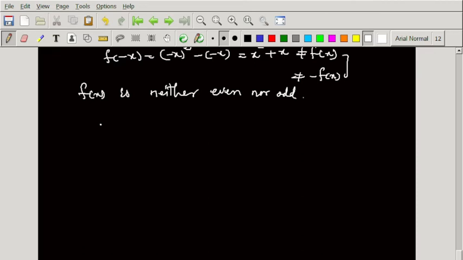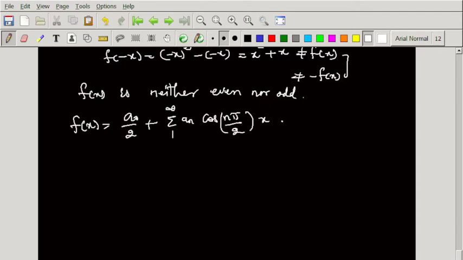See, when the function is neither even nor odd, then f of x should be written as a0 by 2 plus summation 1 to infinity an cos n pi by L, which is 2, of x, plus summation 1 to infinity bn sin n pi by 2 of x.